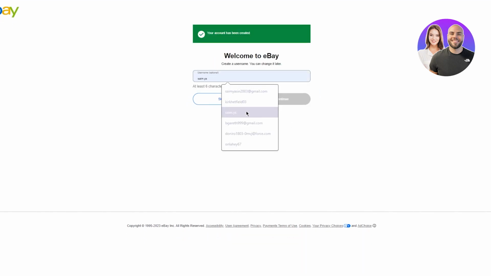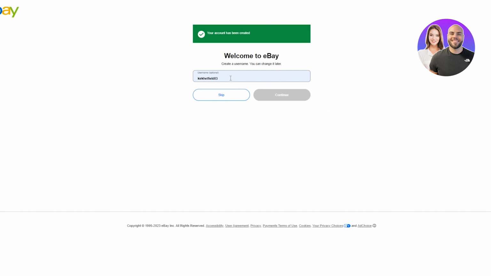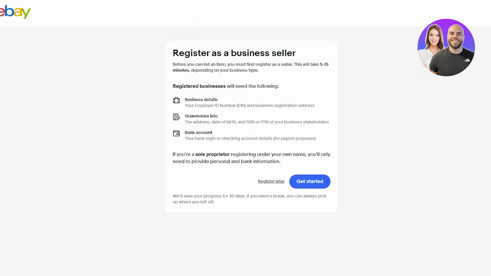Then you're going to put in your username now. Username, the people at eBay can't see that. So this could be anything random, anything you want to put in. Totally fine. Then here we can see register as a business seller. Okay. Now, these are some things that you want to have a brain about beforehand.